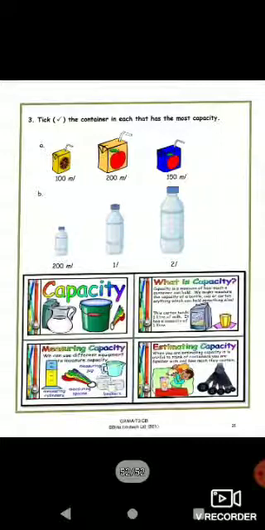Now take the container in each that has the most capacity. So you have to check which is the highest capacity among the 3. So it is 100 ml, 200 ml or 150 ml. Which is bigger? It is 200 ml. Now 200 ml, 1 liter, 2 liters. So 2 liters is the biggest among these three.